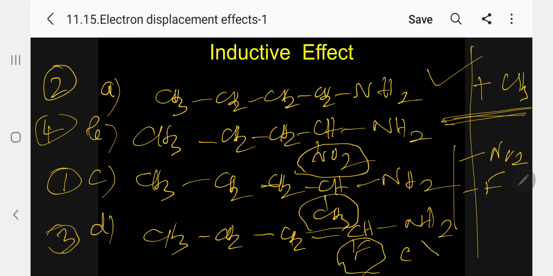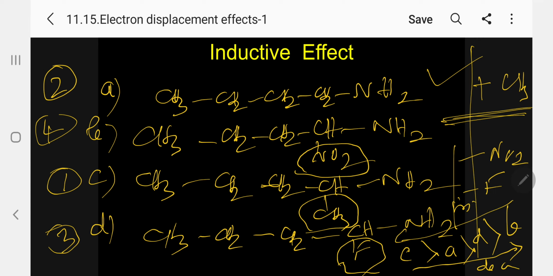So what will I now write? C greater than A greater than D greater than B. Kindly follow. This is the decreasing order of basicity, and the reverse is the increasing order of basicity. So I am now giving all the 4 answers. Which is more basic? C is more basic. Which is less basic? B is less basic.